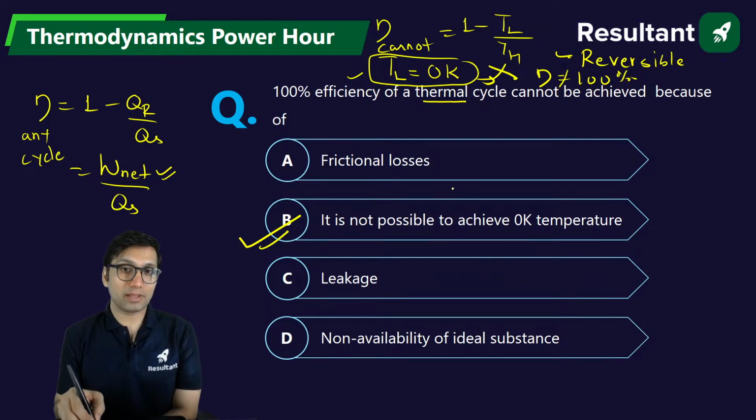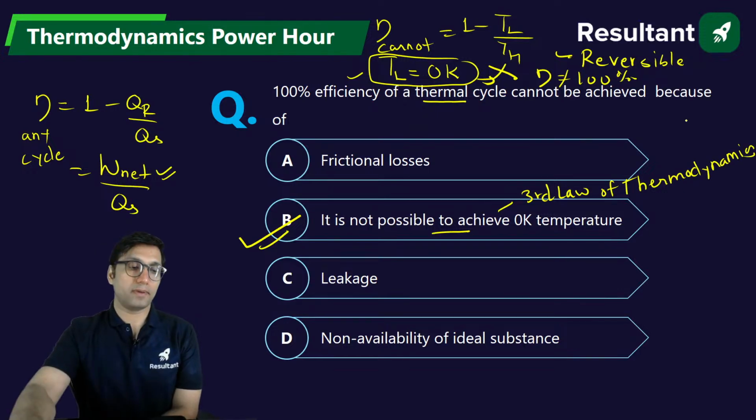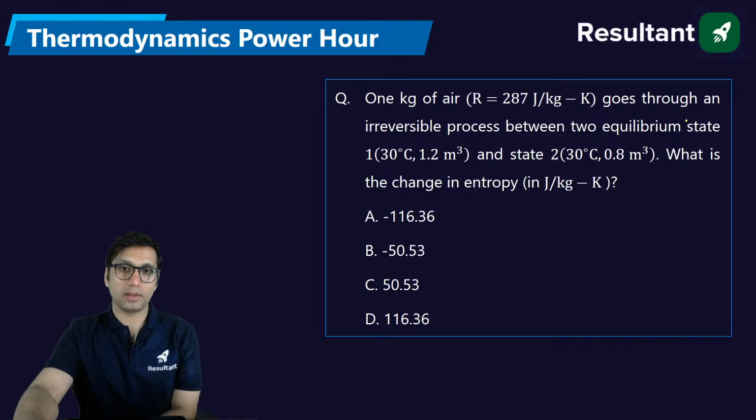But 0 Kelvin is not possible according to the third law of thermodynamics. So having efficiency 100% will not just violate the second law, but also the third law. Okay, getting the point? It will violate both the second and third laws of thermodynamics. 0 Kelvin temperature is not possible.